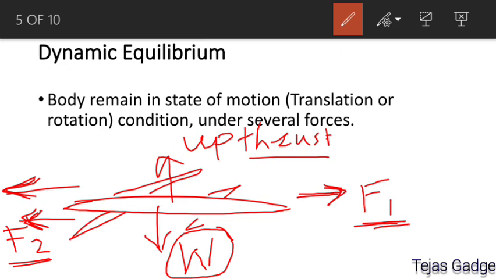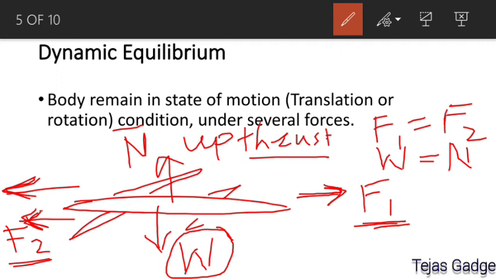So F1 is equal to F2, and weight W is equal to upthrust, let us take it as N, the normal upthrust. Okay. So when these 4 forces are applied on a plane, still the plane is in uniform motion, because these forces are balancing each other. That is the case known as dynamic equilibrium.